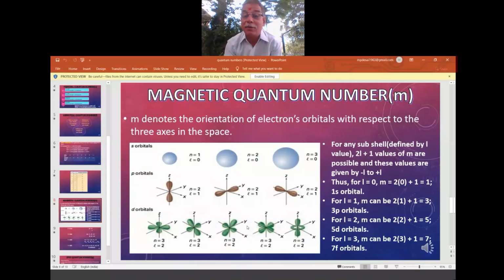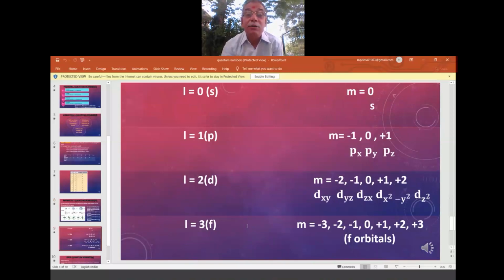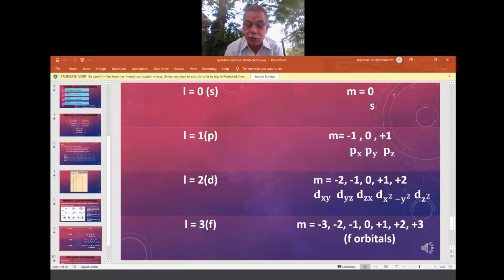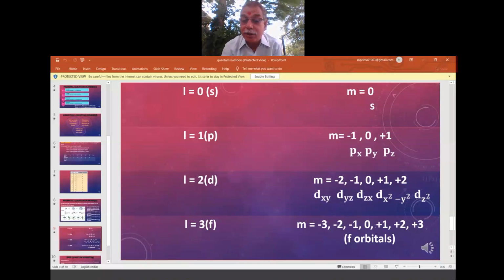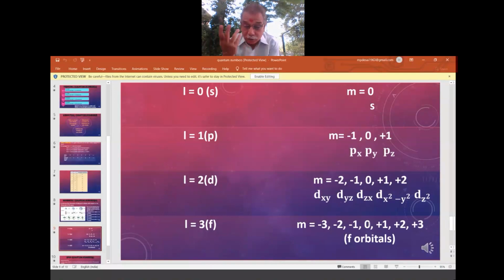Now, this is what I have written. For L equal to 0, M is 0, S only. For L equal to 1, there are px, py, pz. For L equal to 2, in the D, xy, yz, zx, x square minus y square, and z square. L equal to 3, F is there, more complex. So I have simply written minus 3, minus 2, minus 1, 0, plus 1, plus 2, plus 3, because M can take values from minus L to plus L. The L value here is 3, so minus 3 to plus 3 on the number line. We have 3 here, 3 here, and 1 in between, totally 7 orientations. Each will take 2 electrons, so totally F is 14.